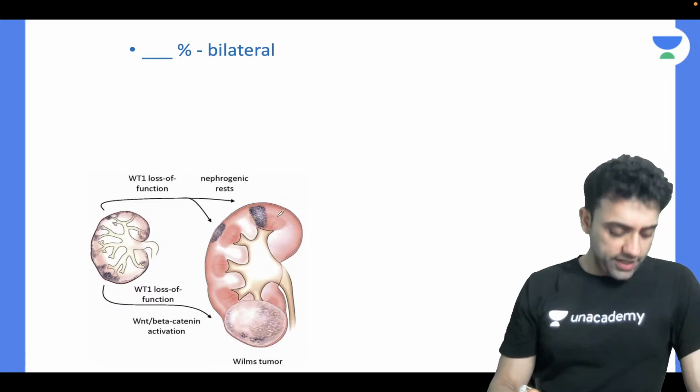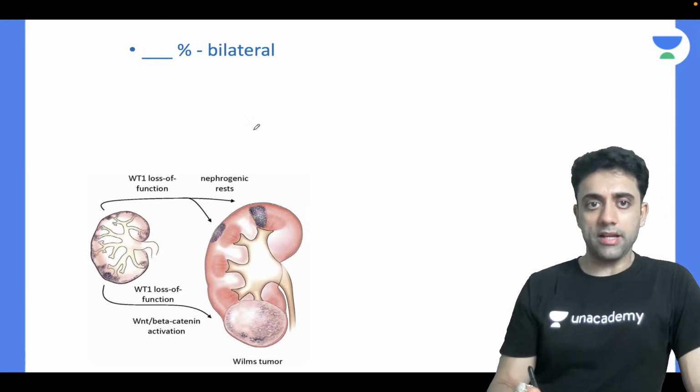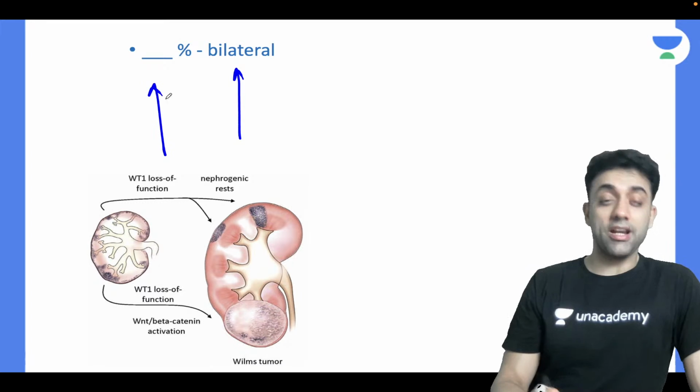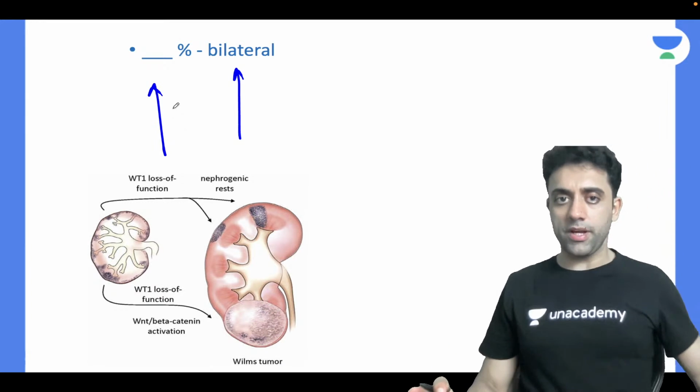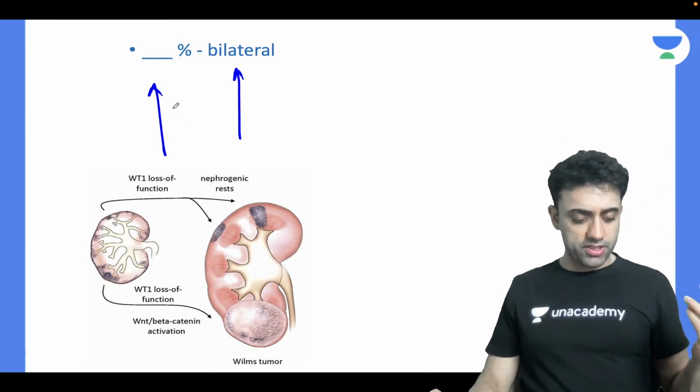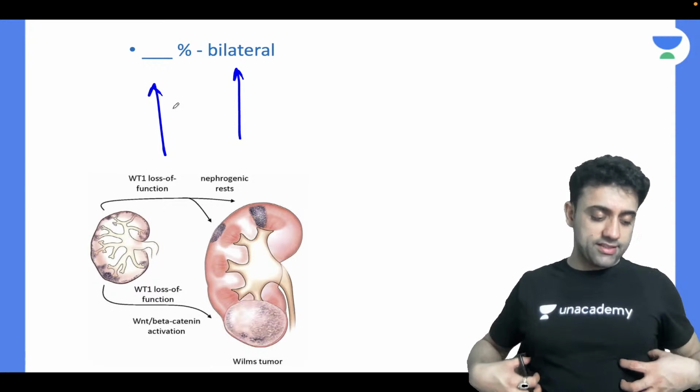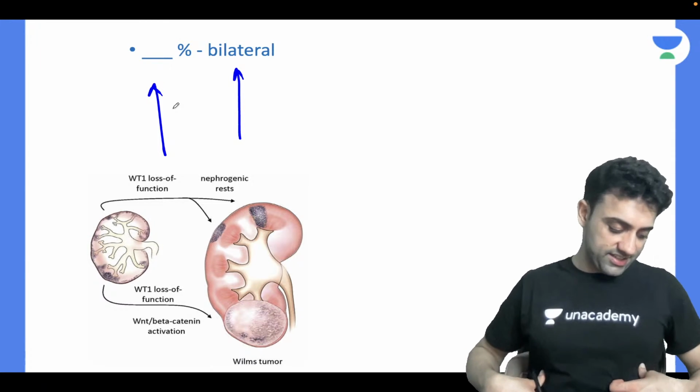Next, very important. Very good, Savan. Very good, Ganja, Neeraj, Shubhangi. How many cases of Wilms tumor are bilateral? What do you think? Now, this is a good question. This was the PGI question. Anyone? How many percent of cases is the Wilms tumor bilateral? Both kidneys are involved.